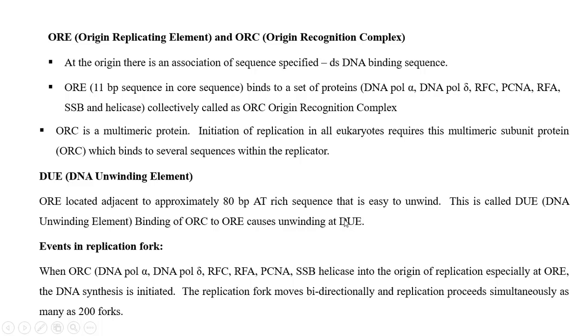So first the ORC recognizes the replicator sequence, and then the DNA unwinding elements unwind, which breaks the hydrogen bonds in the AT pairs. That makes an open complex called the replication bubble or replication eye. When the ORC origin replication complex is assembled, it recruits DNA polymerase alpha, DNA polymerase delta, RFC, RFA, PCNA, SSB, everything to the initiation site.